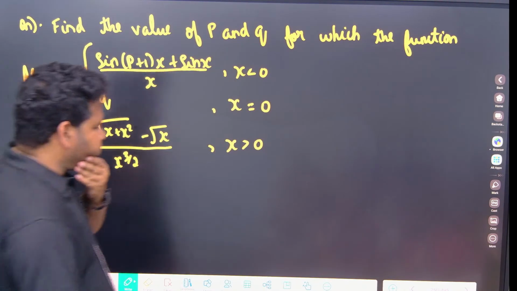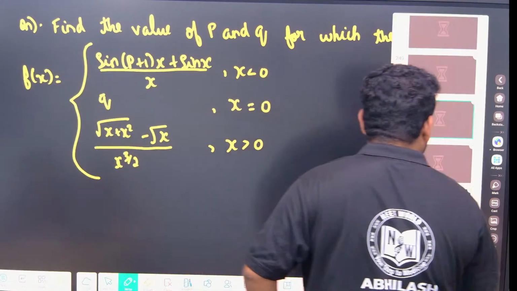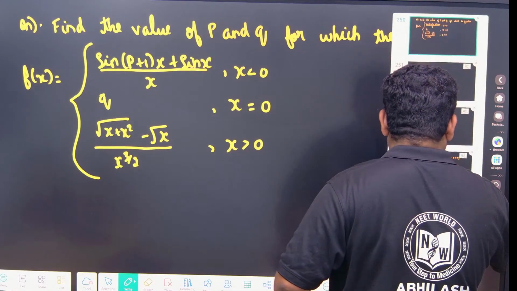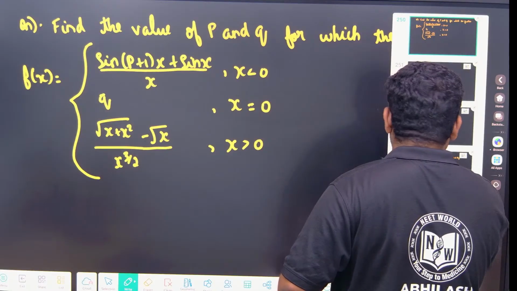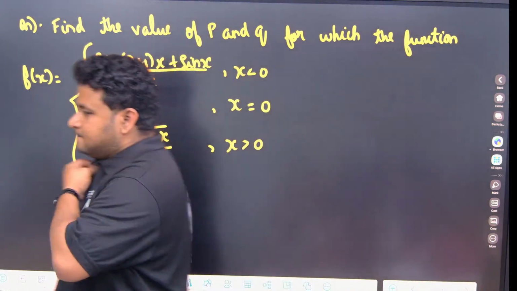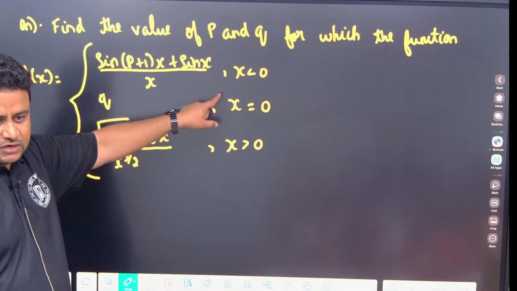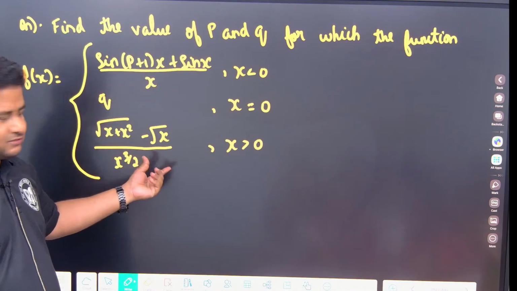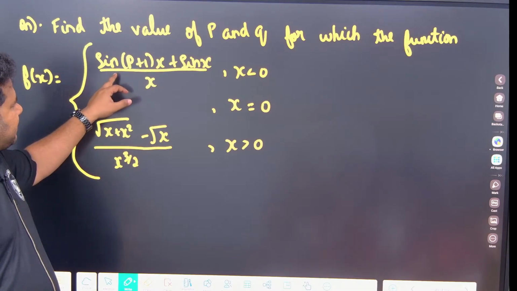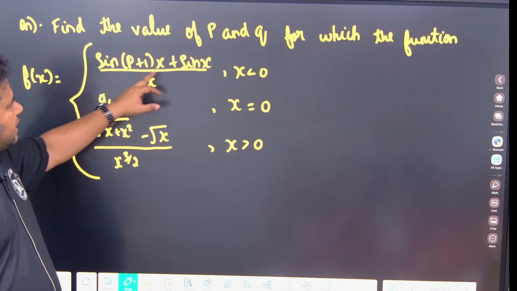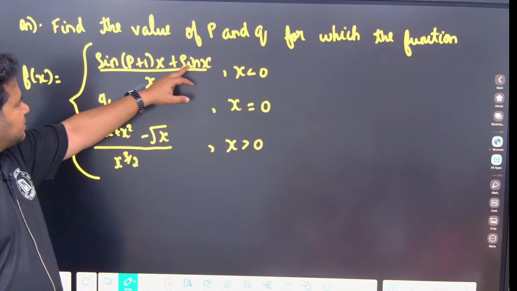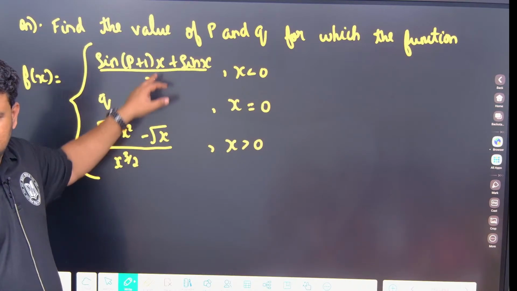I think where are the options? Options are not there. Not a problem. So see here, they are telling it is continuous at x less than 0, x greater than 0. That means LHL should be equal to RHL. First of all, if I apply LHL at x is equal to 0, this will become 0 by 0 form.